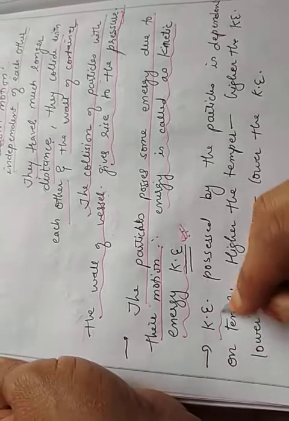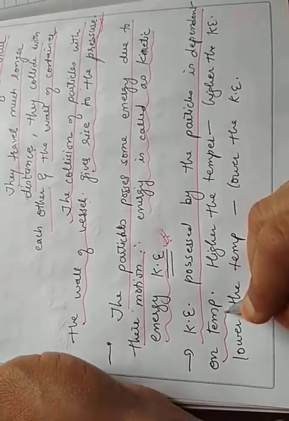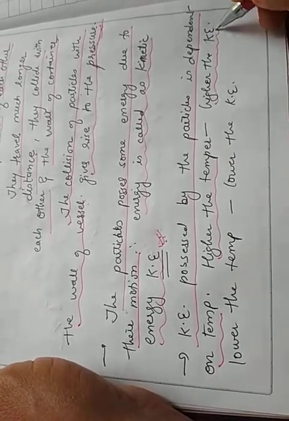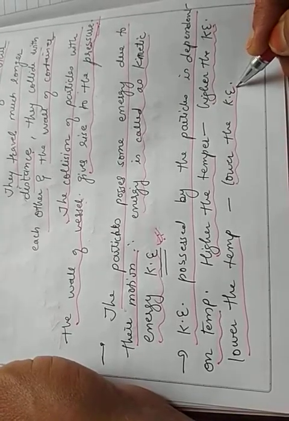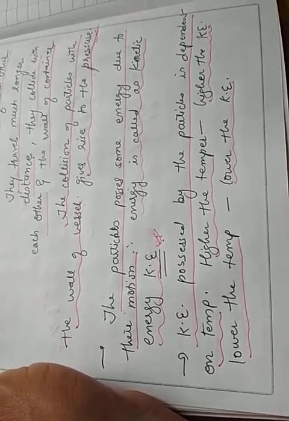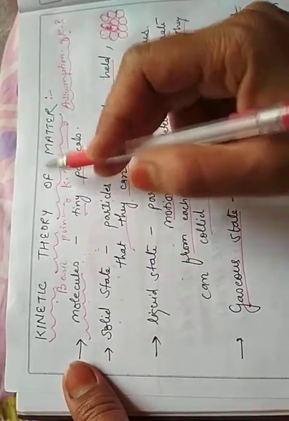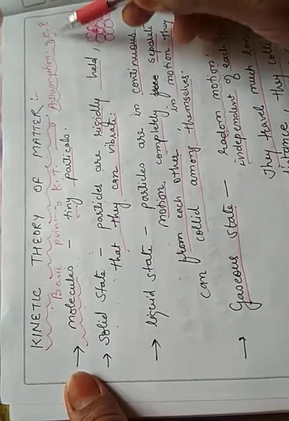The kinetic energy possessed by the particles depends on the temperature. The higher the temperature, the higher the kinetic energy. The lower the temperature, the lower the kinetic energy. These are all the assumptions on which the kinetic theory is based. We repeat again the basic points of the kinetic theory of matter, which are also known as the assumptions of the kinetic theory.